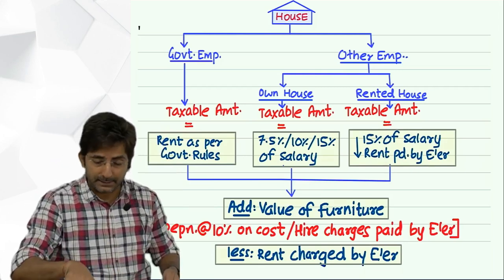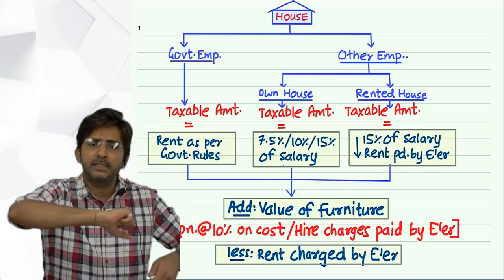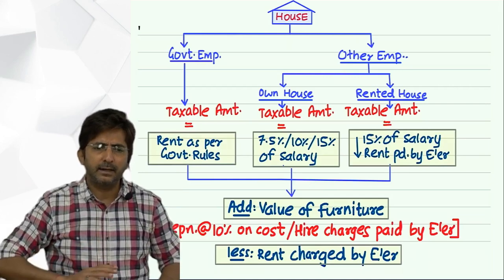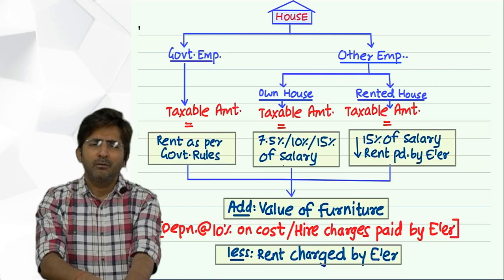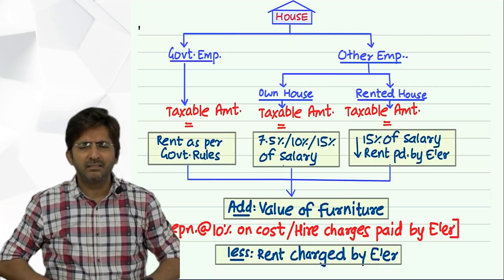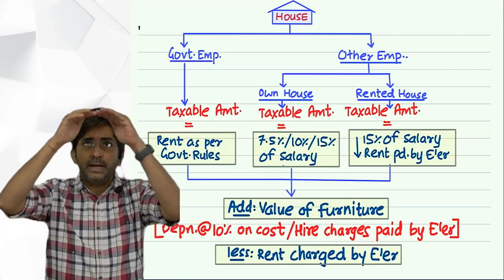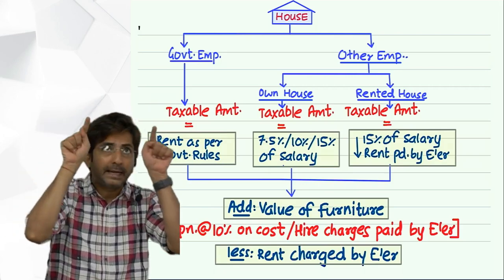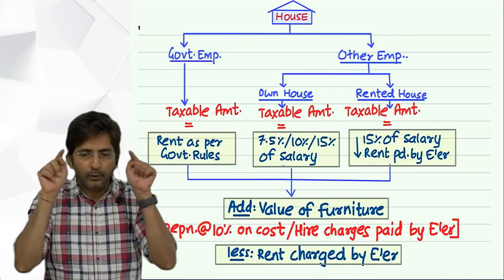Even this is just house. In pension also I have seen mistakes. Sometimes he leaves salary. Every time I have to tell the student, why don't you go as per the chart? Means the way the chart is flowing, your mind should also flow like that. And then you will not make silly mistakes.